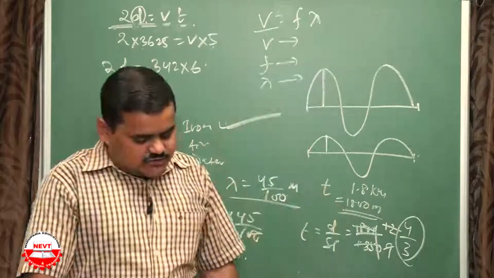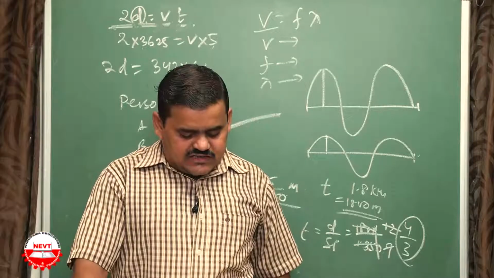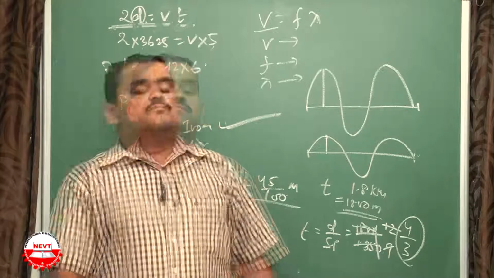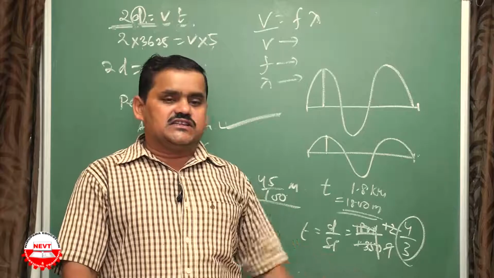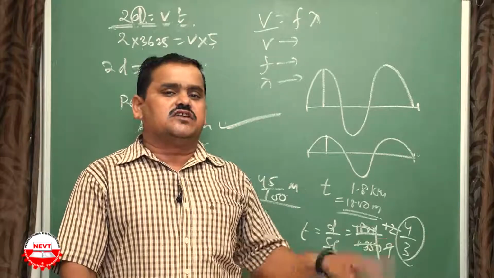Is it okay? Next question, describe two uses of multiple reflection of sound. Multiple reflection of sound has a number of uses in the stethoscope, blowhorn, shehnai, trumpet, etc.